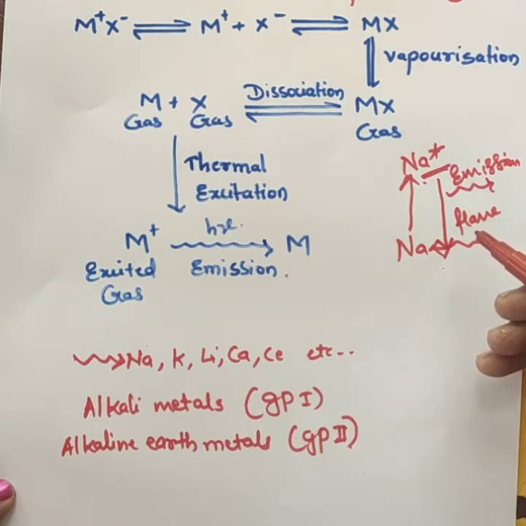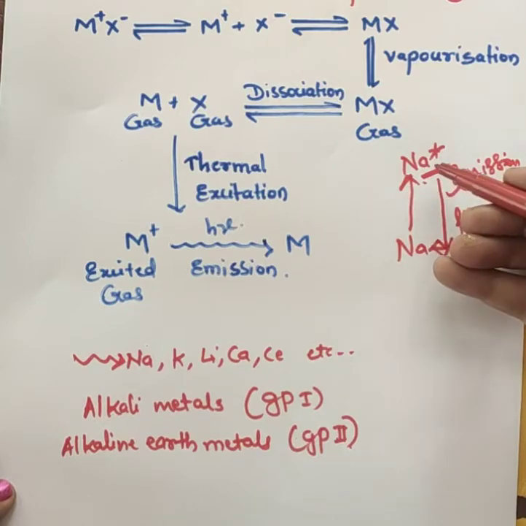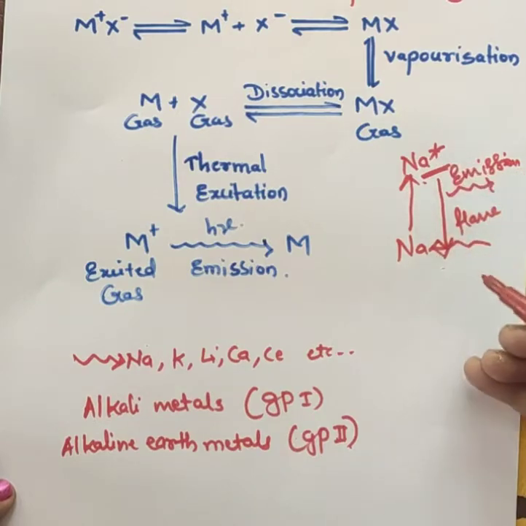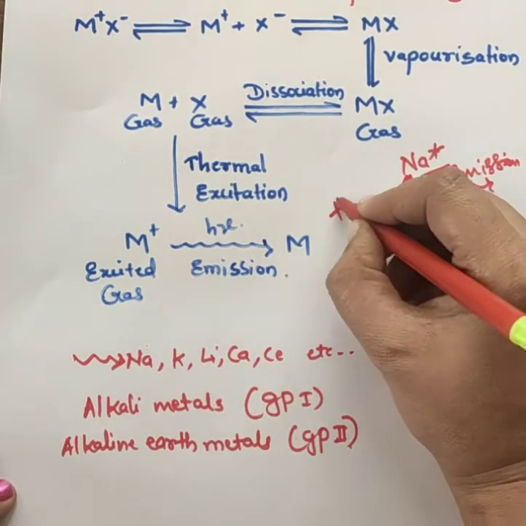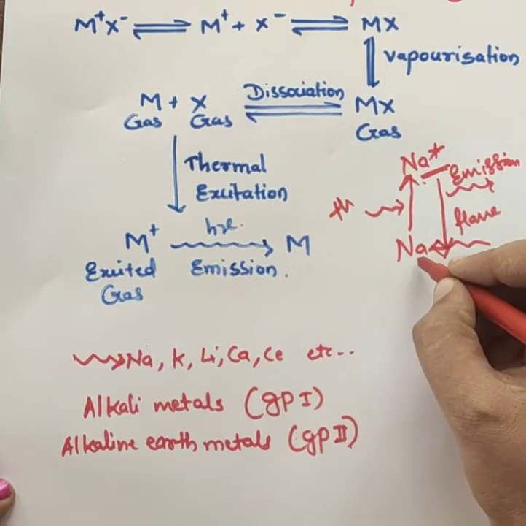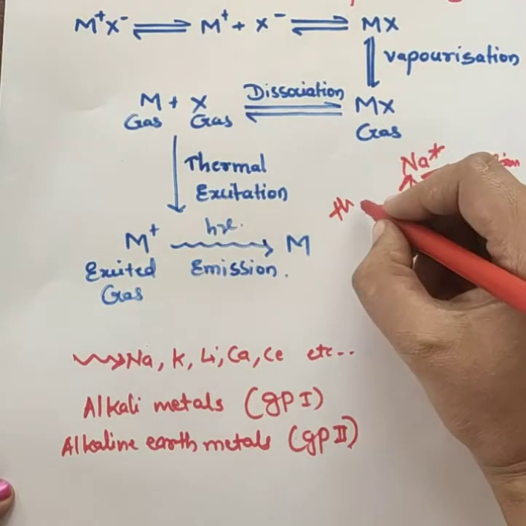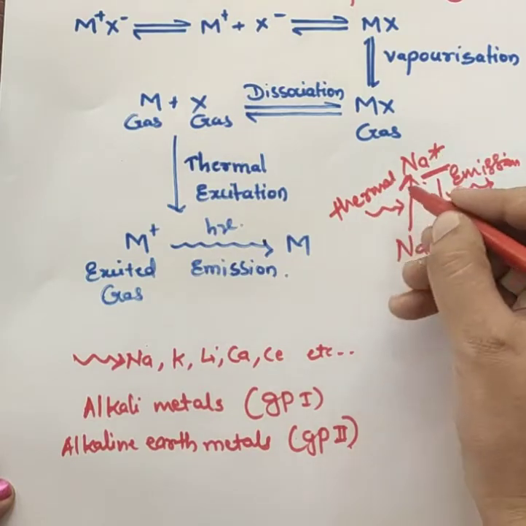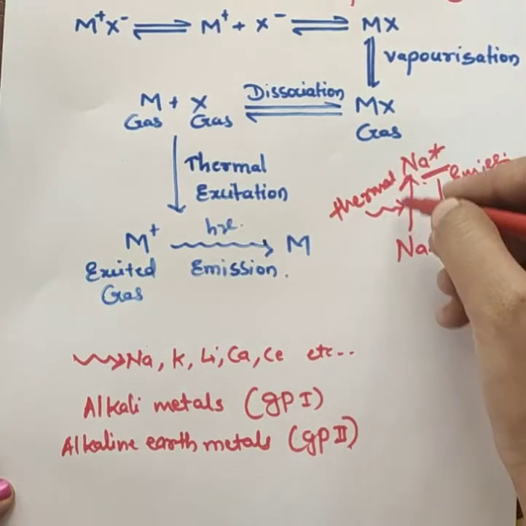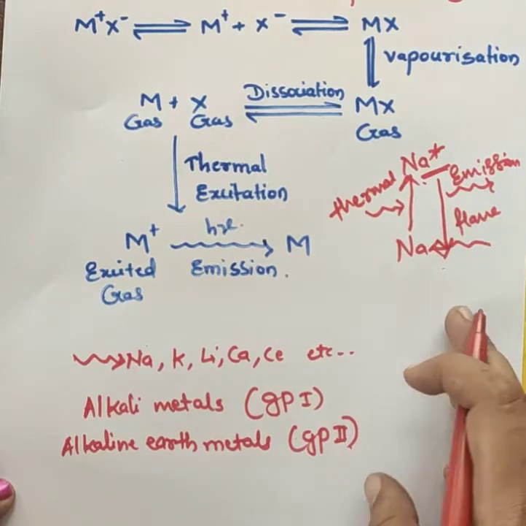Then the absorption of light due to the electron excitation can be measured by using the direct absorption technique. Here, when sodium is subjected to the flame source, it will absorb the thermal energy. This absorbed energy will be measured by which technique?